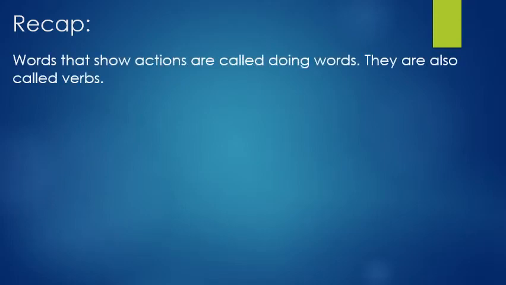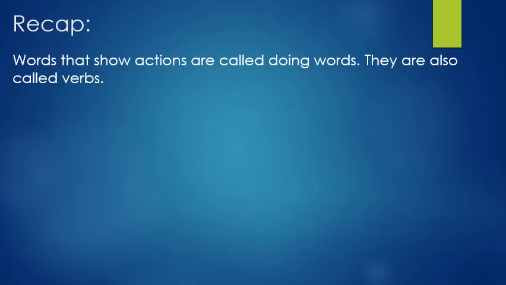Now see this sentence. Words that show actions are called doing words. Doing means something that you are doing. Okay? It can be anything. Now you all are studying, so you are doing some kind of action: writing or reading or listening.